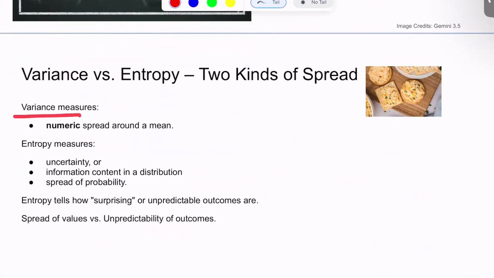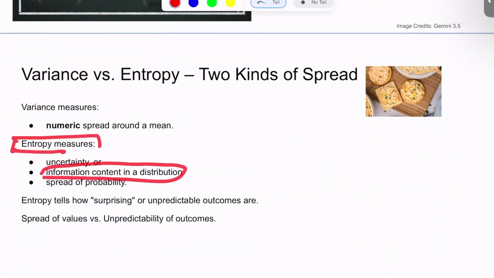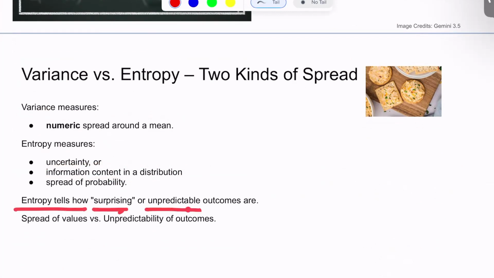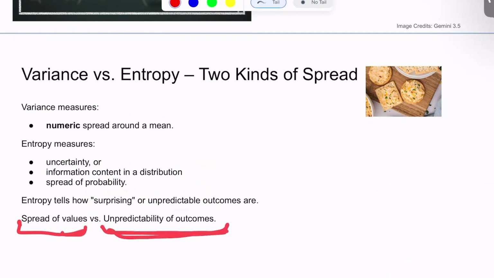So, variance measures the numeric spread around the mean. On the other hand, entropy measures the information content in the distribution. What it means is entropy tells how surprising or how unpredictable the outcomes are. If the information is high, we would be more surprised with the outcomes, or we would be considering the outcomes as more unpredictable. So it's mostly related to the spread of values versus the unpredictability of the outcomes.